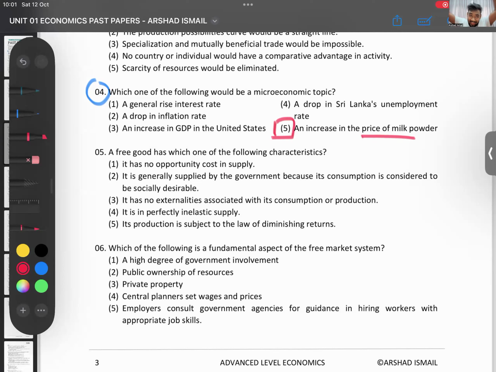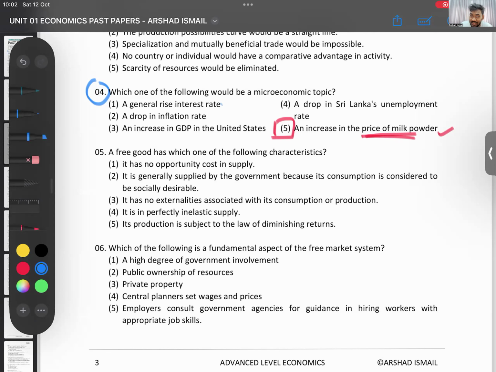You're not talking about the entire economy. You're talking about only milk powder, the price of one good. That is the microeconomic topic. All the others are macro. If you take the interest rate of Sri Lanka, the inflation rate, Sri Lanka's GDP, unemployment, these are entire countries. So 1, 2, 3, and 4 are macroeconomic topics.